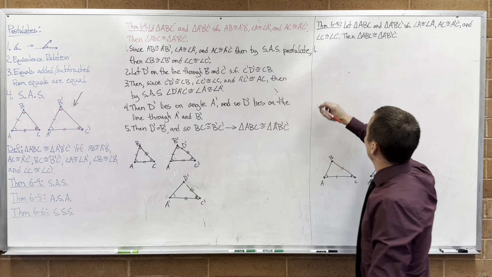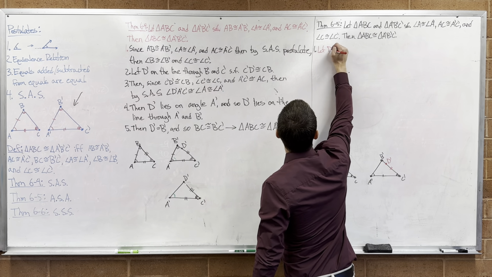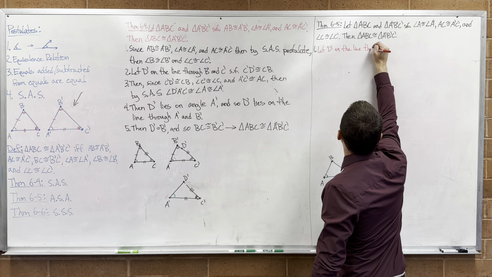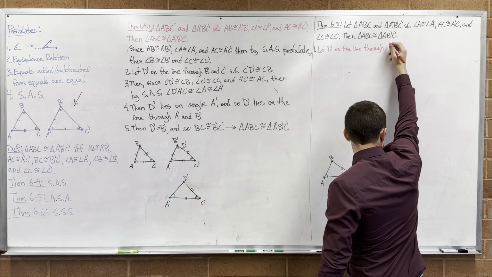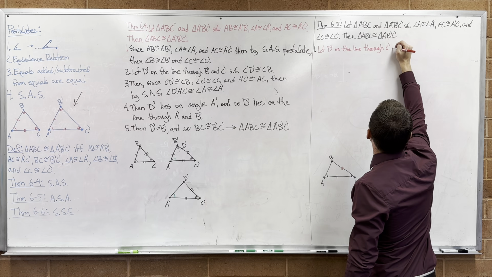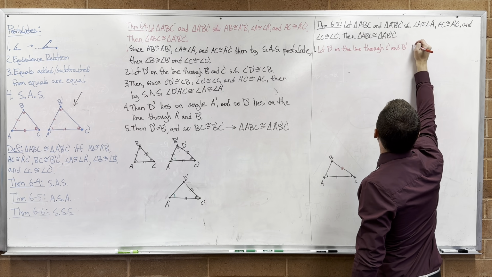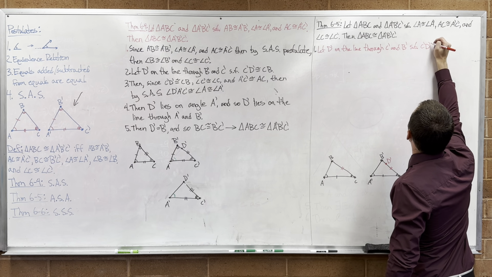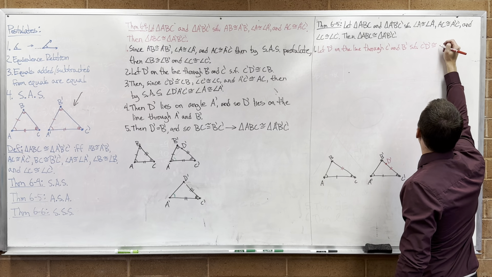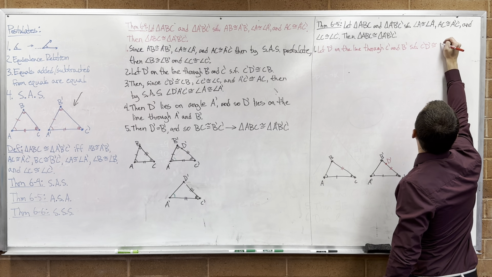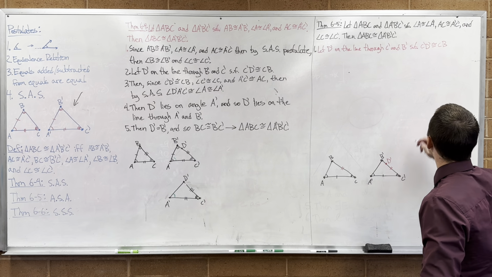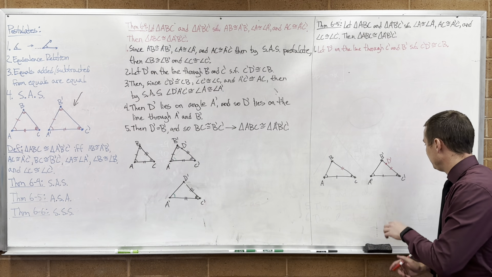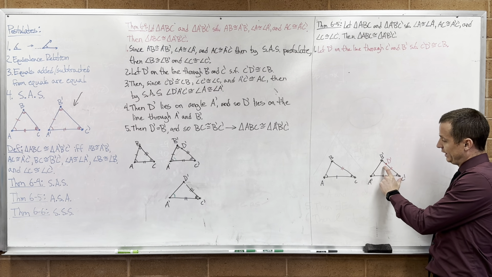Okay. So one, let D prime be on the line through C prime and B prime such that C prime D prime is congruent to CB. So why do we have D prime? What purpose does it serve? I choose D prime here so that this length is the same as this length, right?